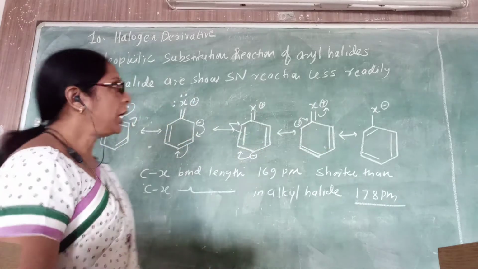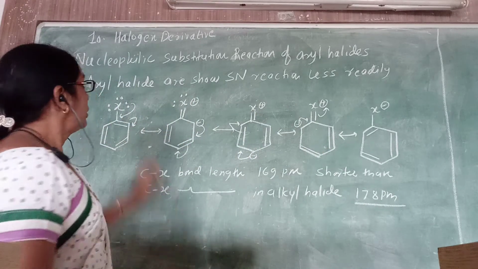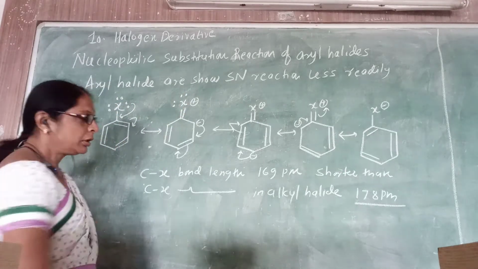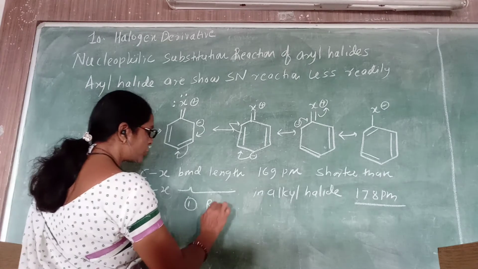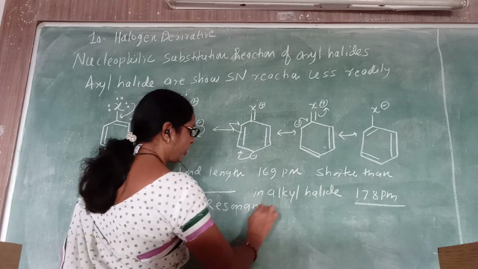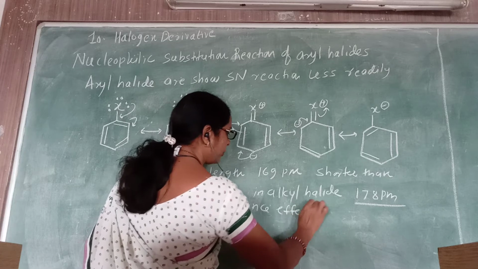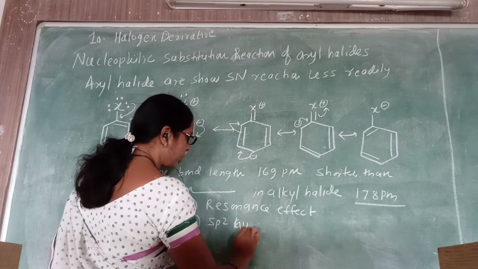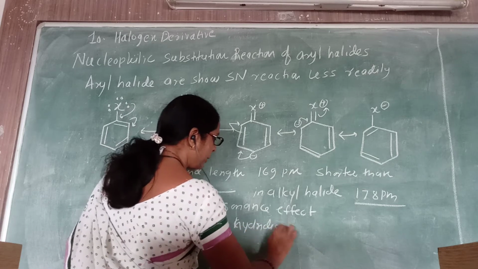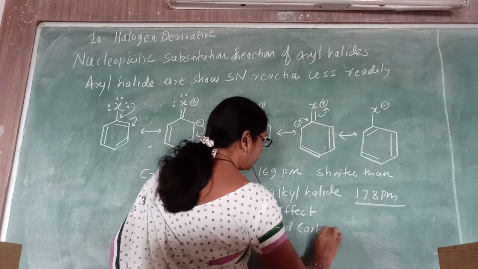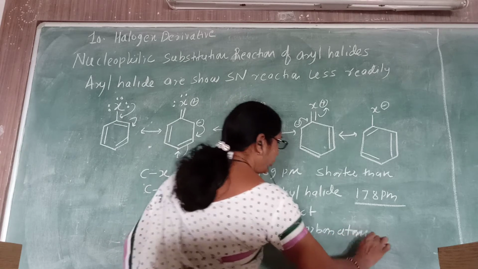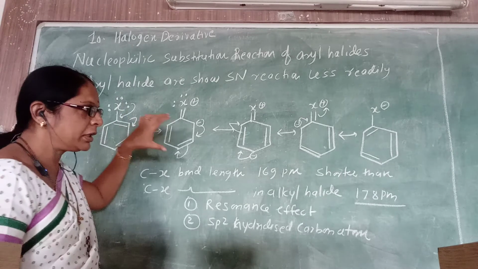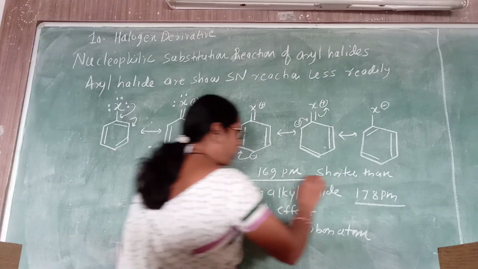So aryl halide shows SN reaction less readily because of two reasons. The first is the resonance effect, and the second is the sp2 hybridized carbon atom of the benzene ring, due to which it is not possible to break the C-X bond very easily as it has a shorter bond length.